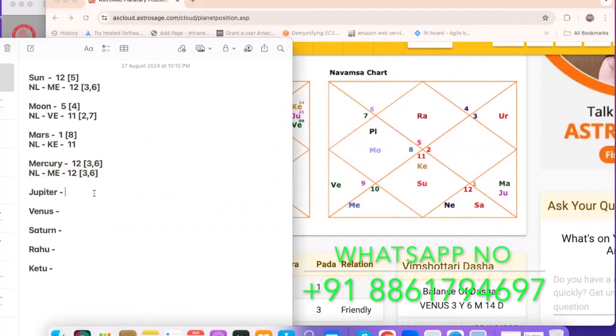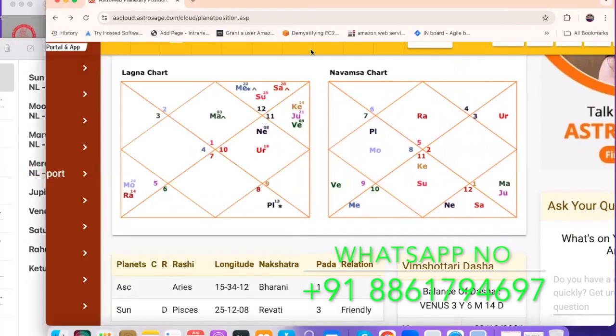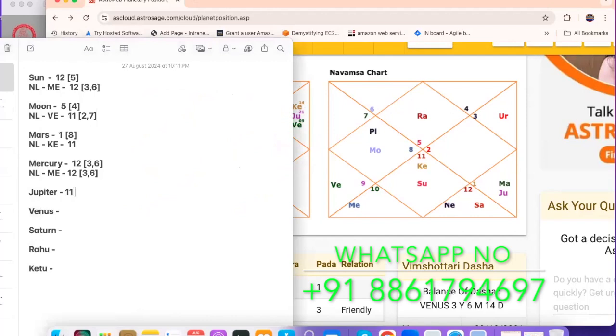Coming to Jupiter. Jupiter is sitting in the 11th house. So you can see here. Just a second, guys. Yep, Jupiter is sitting in the 11th house. Jupiter is ruling the 9th house lord and the 12th house lord. Got it? So you can just go back: sitting in the 11th house, ruling the 9th and 12th, right?